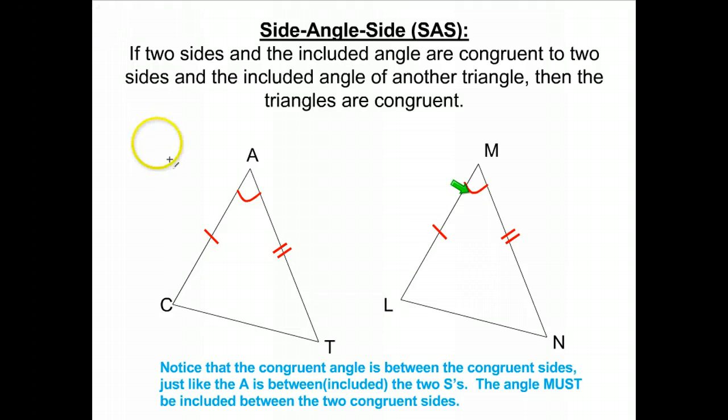One thing that's good to do every time you're asking how do I know these are congruent is to look at your congruent markings, where the sides are located, where the angle is located. Notice that angle is between the two congruent sides. Thus, the SAS. The order of those letters is very important. The angle, A, is between the two sides, just like in the figure. That does make a difference.